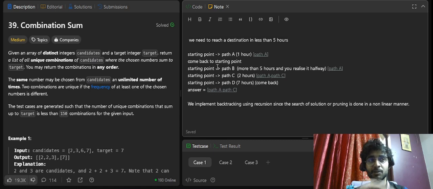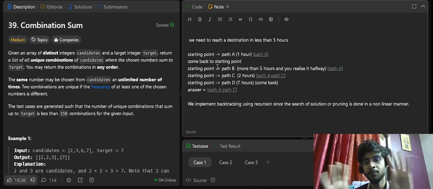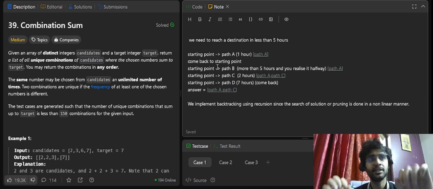You can quickly revise with me this example. We have 4 paths and need to reach a destination in less than 5 hours. We got 2 paths, path A and path C. Halfway you realize that it's taking more than 5 hours to reach. Let's not explore that path completely; let's prune it, discard it, come back to the starting point and explore the other paths.